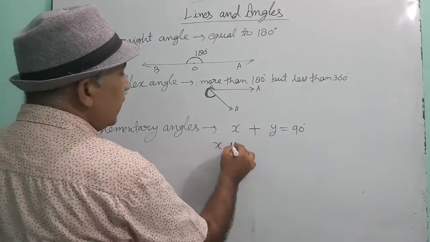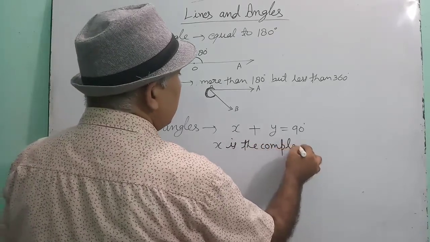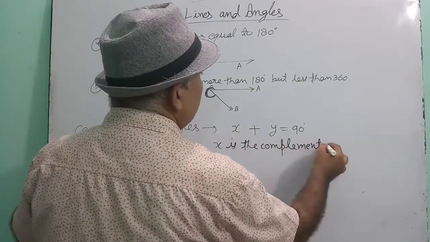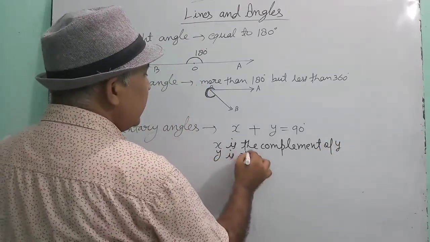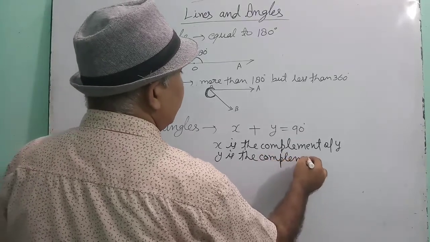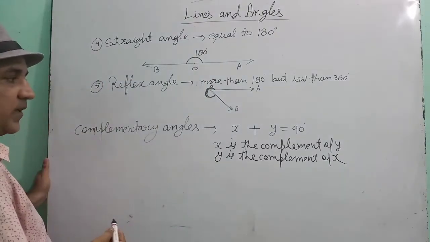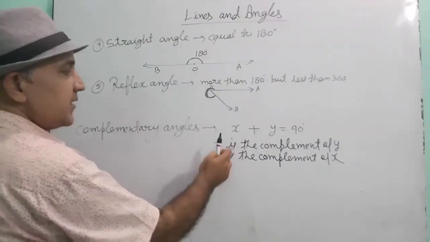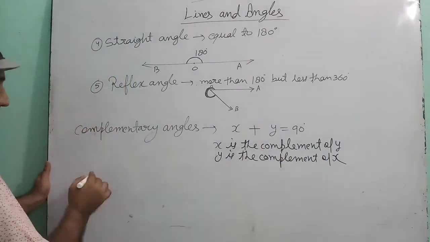Here, X is the complement of Y and Y is the complement of X. Okay. In this case, X is the complement of Y and Y is the complement of X.